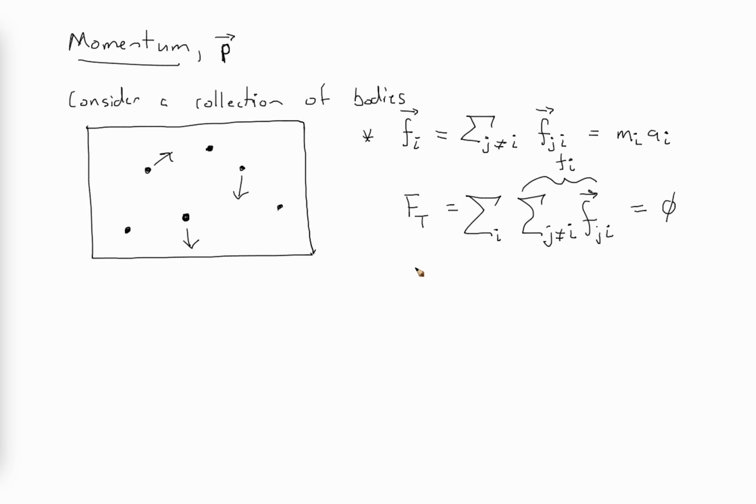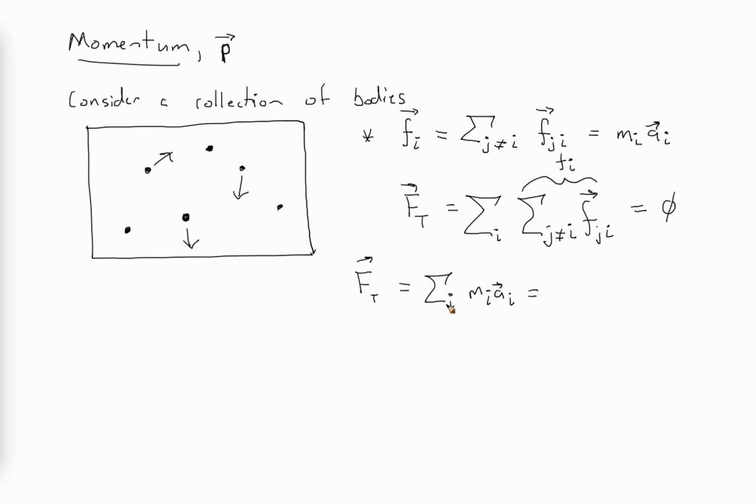All right, so now we're going to take off with a little bit of calculus. So let's take this total force, which is a vector. I need to put here this total force is a vector, and it's zero. That's going to be equal to the sum over i. Now, this is just the mass of the ith particle times the acceleration of the ith particle. This is also a vector, and this is also a vector.